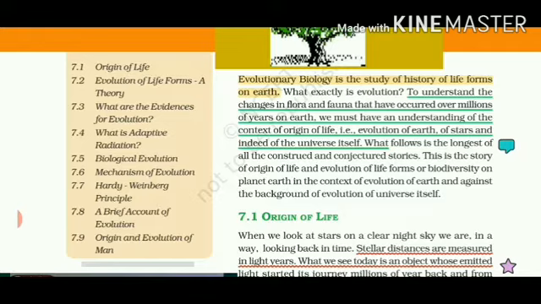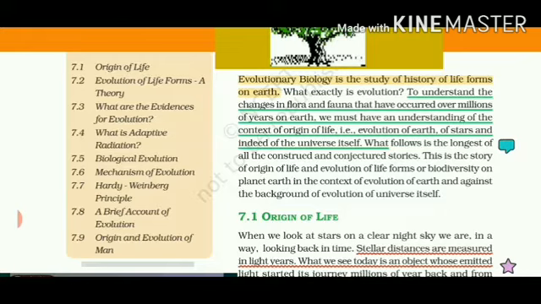Mechanism of evolution means what the different steps were and how this process took place that brought out changes in living bodies. Hardy-Weinberg principle talks about how evolution depends upon various factors such as mutations, gene flow, allelic frequency, etc. A brief account of evolution talks about different kinds of vertebrates, what their ancestors were and how they developed.